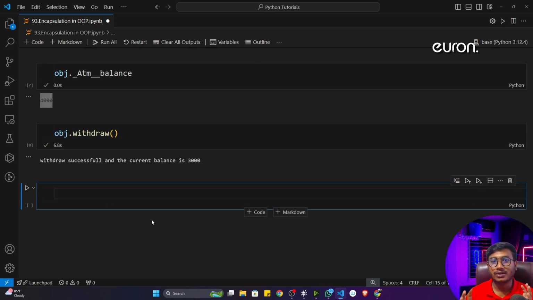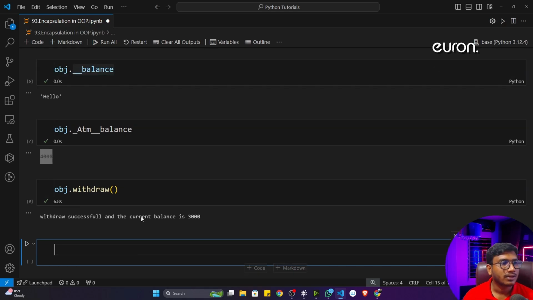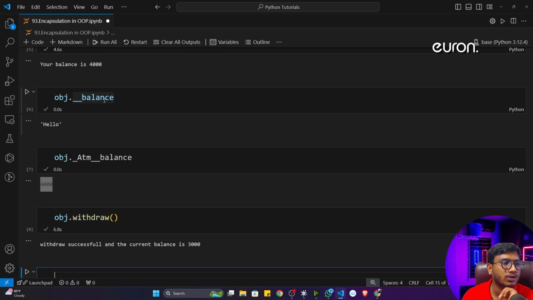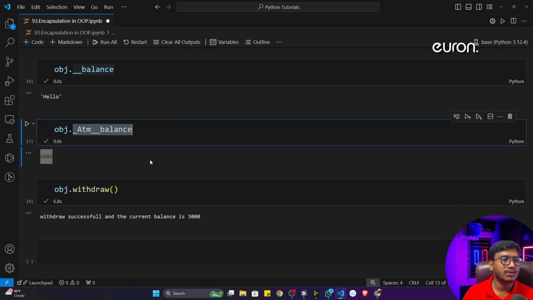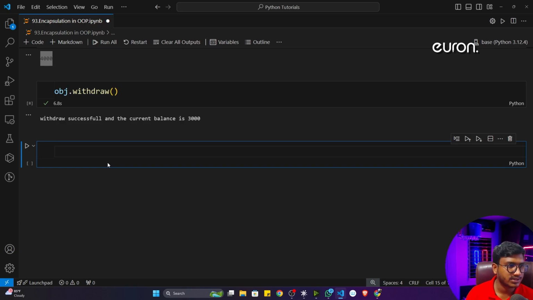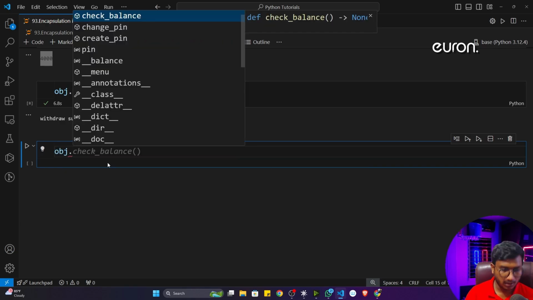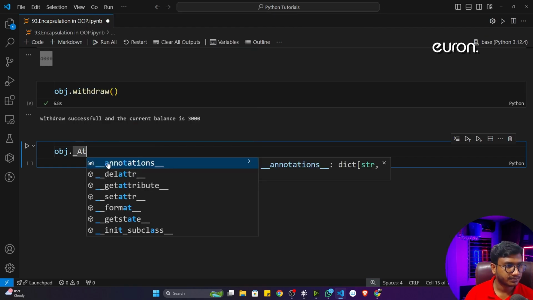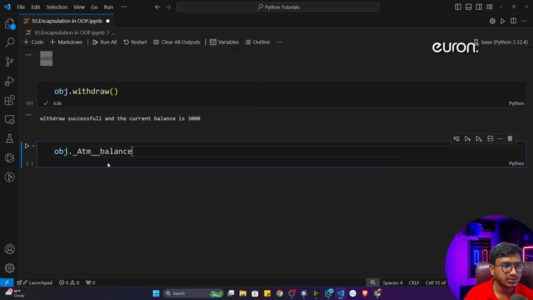But let's say your junior programmer still didn't give up. What will he do? Now he learned this concept. He got to know it's not an actual way to change anything inside a variable. So he got to know if he wants to change anything, he needs to call with this particular name. So he will come here and write obj dot underscore ATM underscore balance. Now he will write hello here.